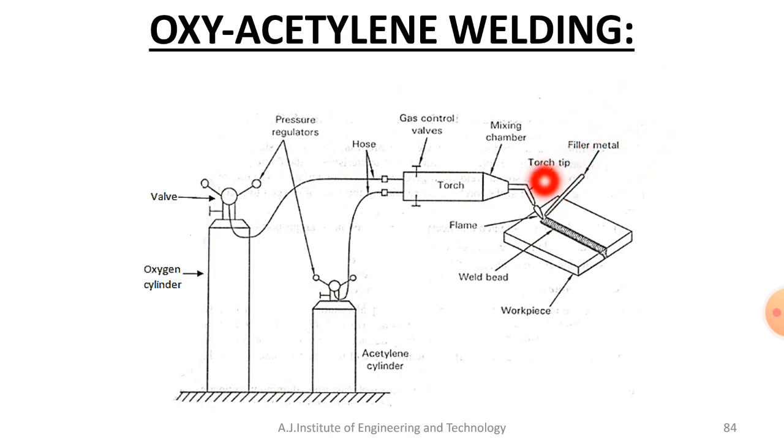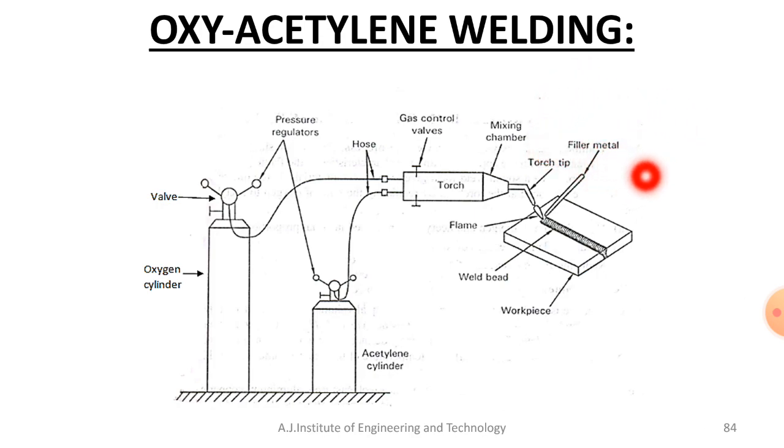The material used for filler is usually the same as the base metal or parent metal, though a different material can also be used as filler metal.